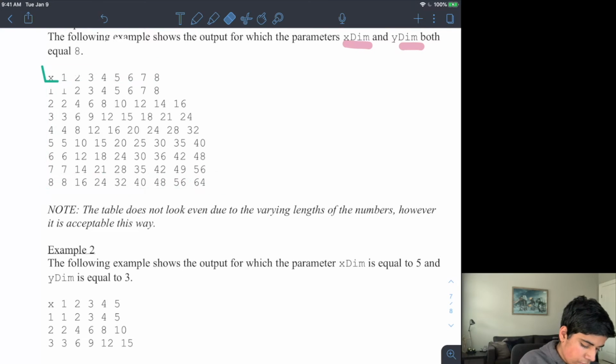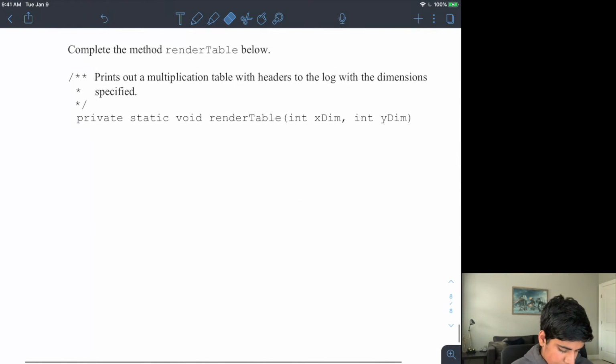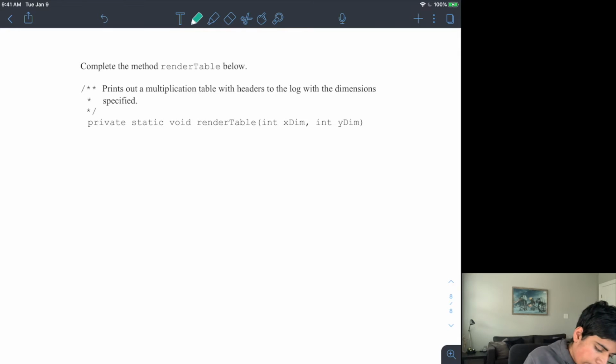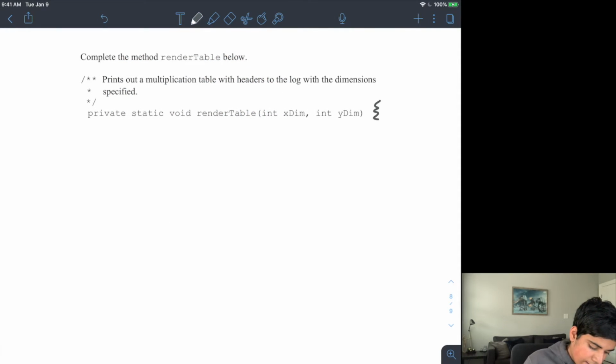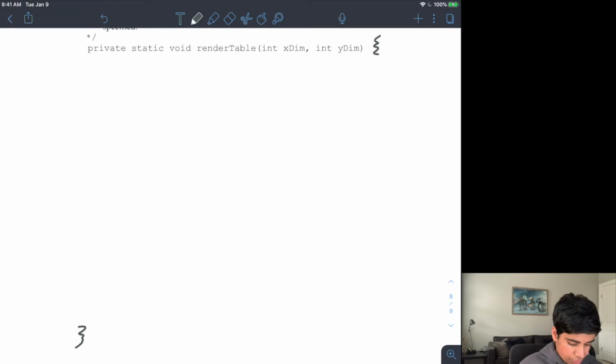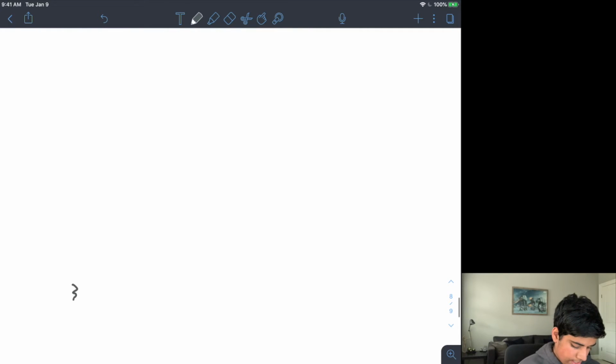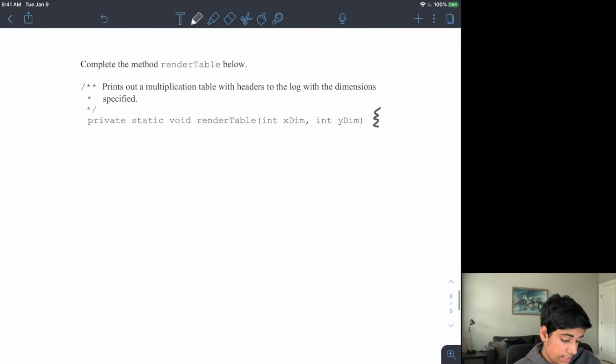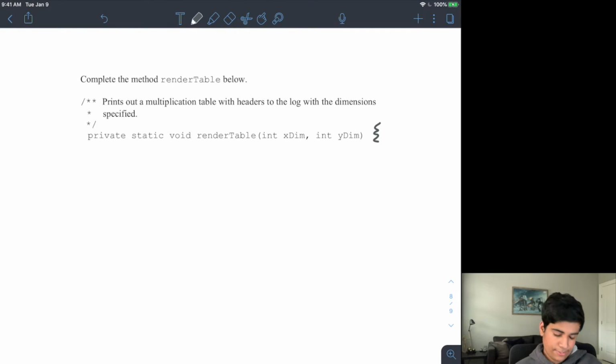All right, so let's construct this particular method, right? Render table, in which I have to print out a multiplication table. This one is going to be a much longer function, so I made it longer in terms of where I put my opening and closing braces.